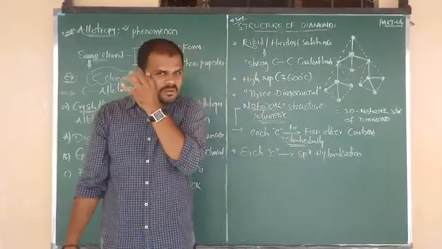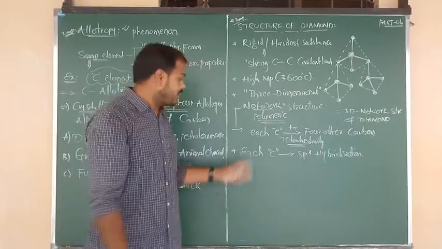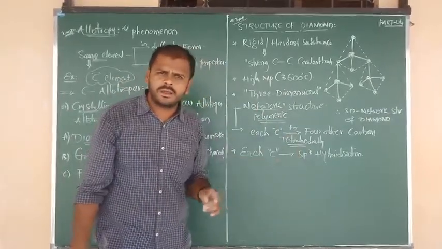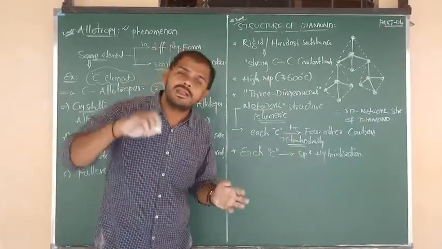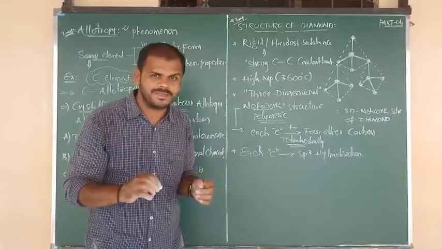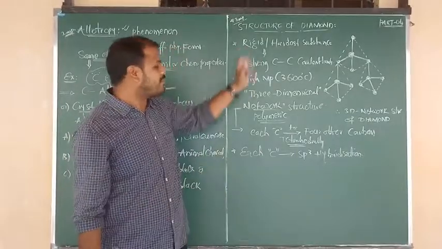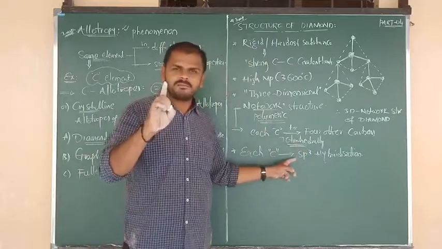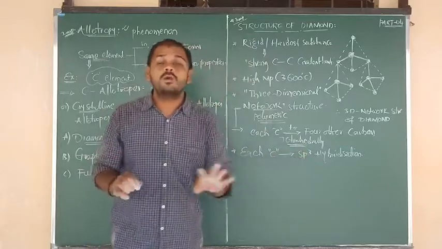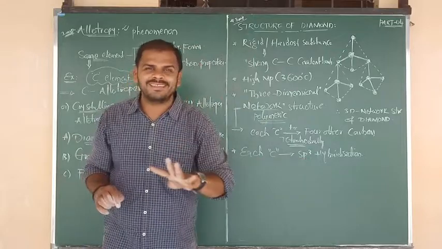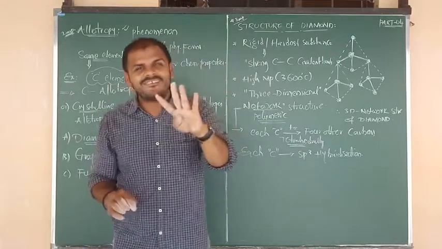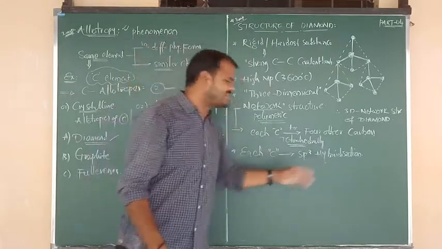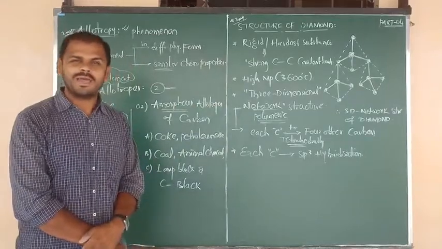You don't worry about that. Okay, beta? But sir, why does carbon undergo sp3? Why can't it be sp2? Why can't it be sp1? Like that, your questions will be there. So remember, in diamond, carbon undergoes sp3 hybridization because of one s orbital and 3 p orbitals. Total 4 orbitals are there. So carbon is tetravalent. That's why we have to say that carbon undergoes sp3 hybridization.